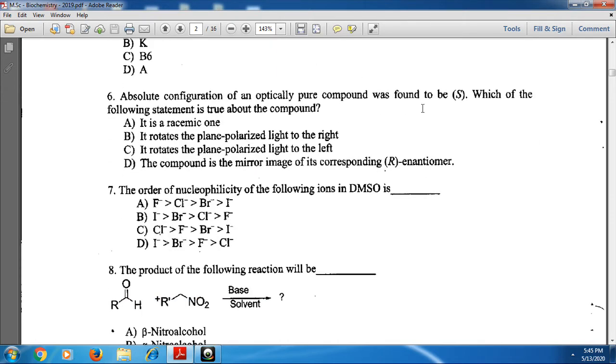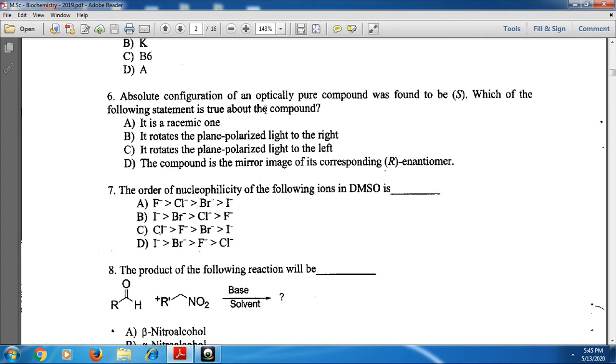Next, the absolute configuration of an optically pure compound was found to be S. The S means here sinister. Which of the following statements is true about the compound? Absolute configuration refers to the spatial arrangement of the atoms of a chiral molecular entity and its stereochemical description. Here R and S refer to the stereochemical description. R means rectus and S means sinister. Here the optically pure compound was found to be sinister.